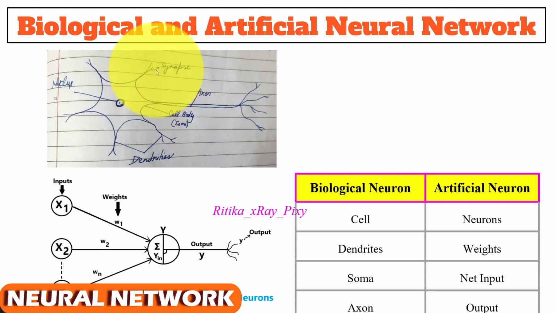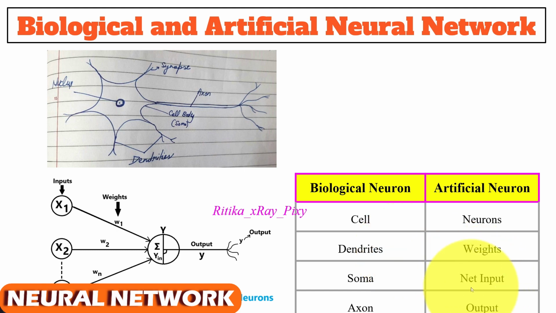As you can see in the biological network main parts, we have cell body, axon, dendrites, nucleus, synapses. Like that you can see here relationship between biological and artificial neuron. Here in artificial neuron we have neurons instead of cells. We will use weights instead of dendrites.